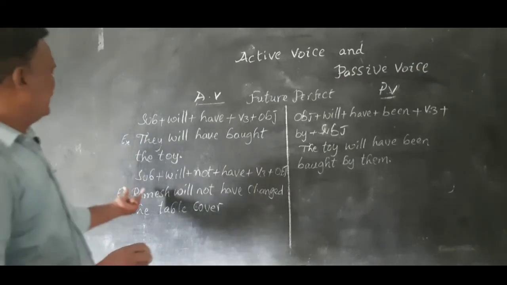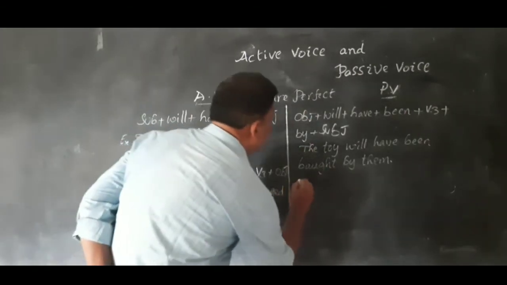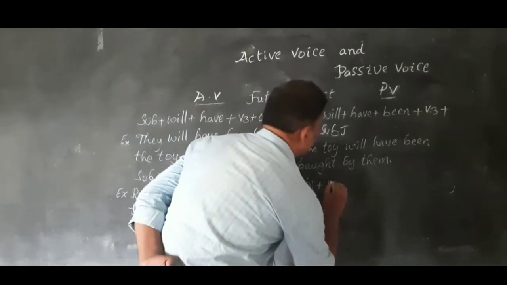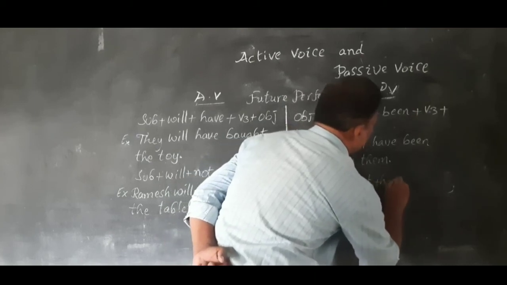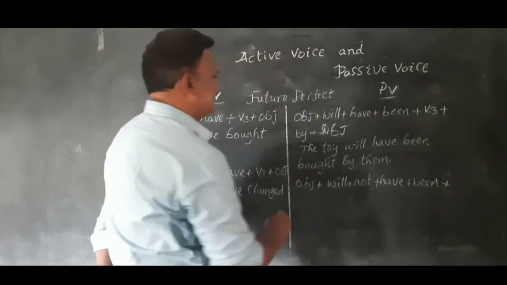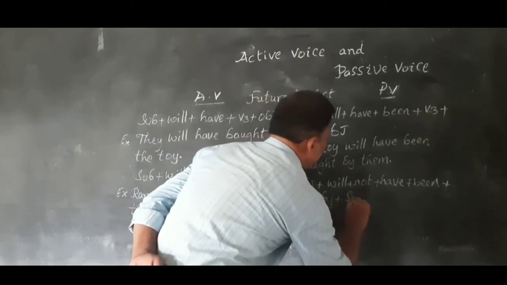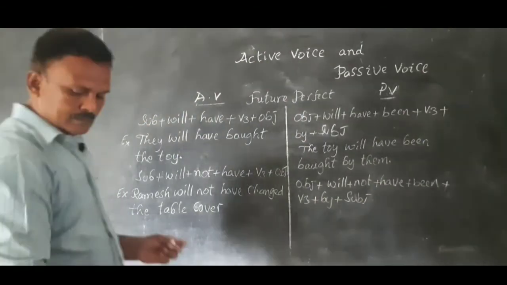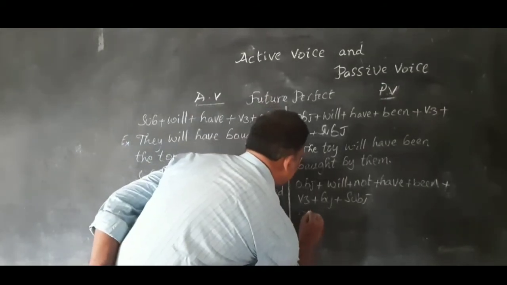Now, the structure for this negative sentence in passive voice is object plus will plus not plus have plus been plus V3 plus by plus subject. What is the object? The table cover.